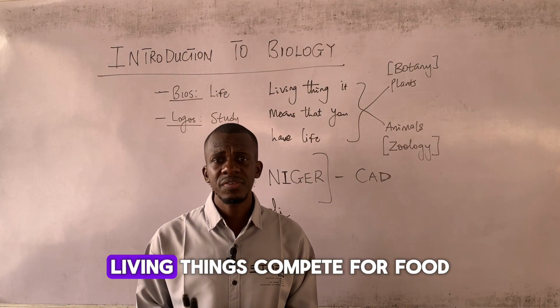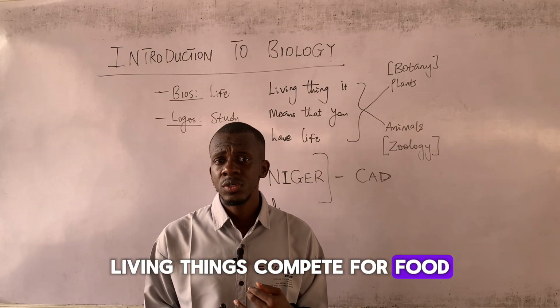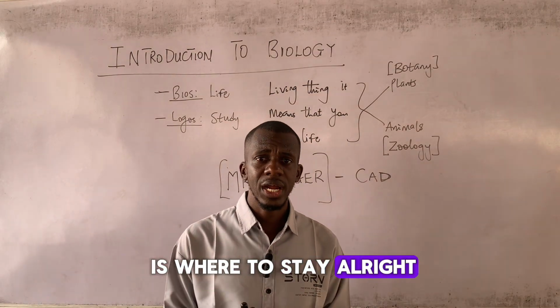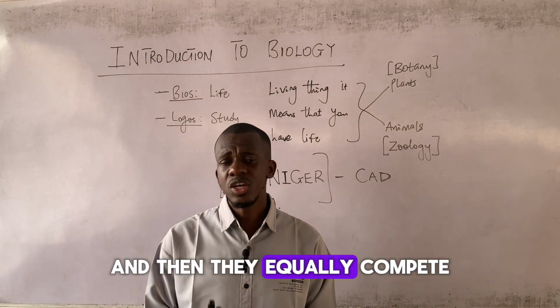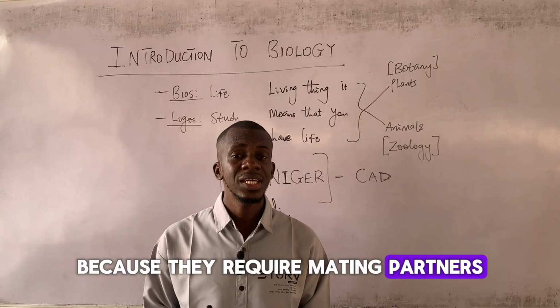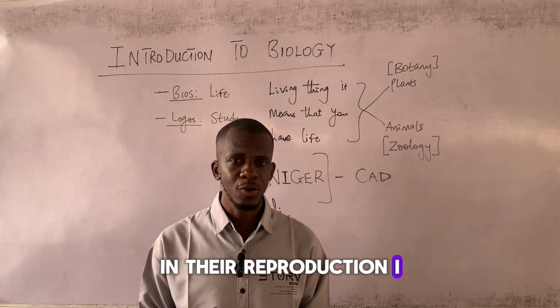So living things compete for food, compete for water, compete for territory, that is where to stay, a habitat. And then they equally compete for mating partners because they require mating partners in their reproduction. I hope you get that.